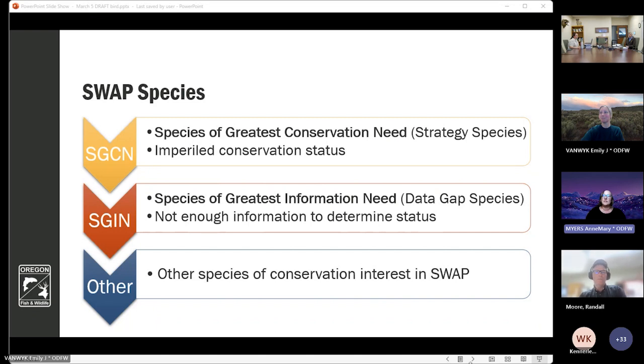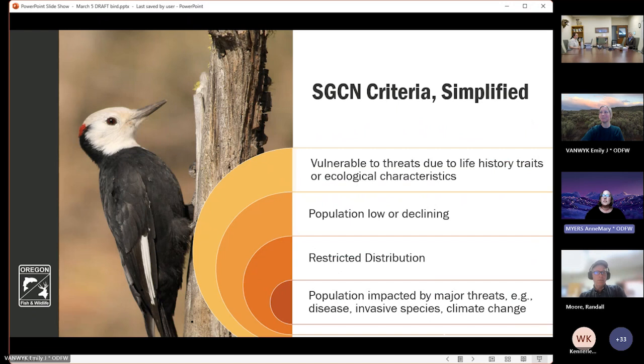Next slide, please. To inform our discussion of outcomes, let's walk through our criteria for selection of species of greatest conservation need. Staff led a comprehensive process to revise the criteria for selection of species of greatest conservation need in 2023. The conservation criteria developed were based on those used in 2016, with changes to make them more inclusive of all taxa.